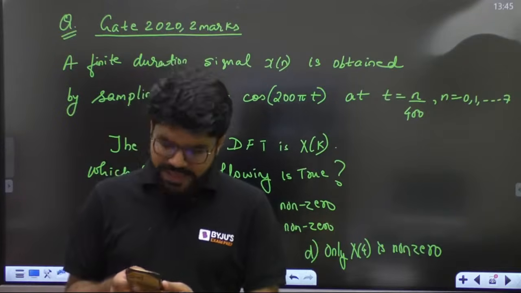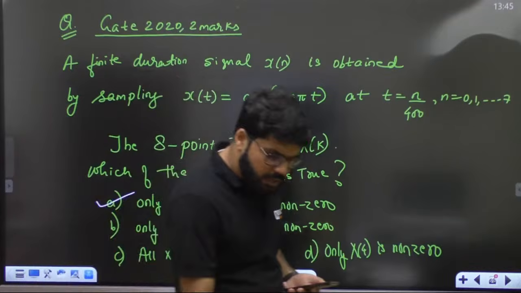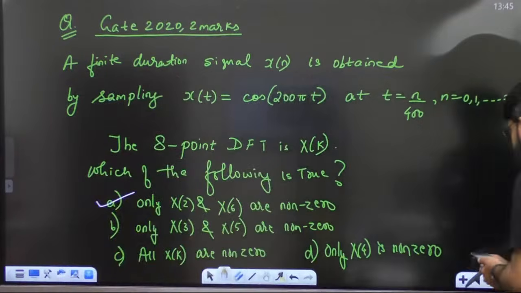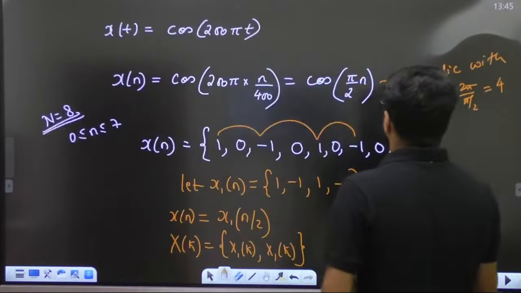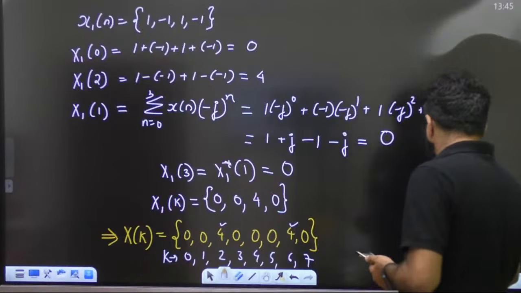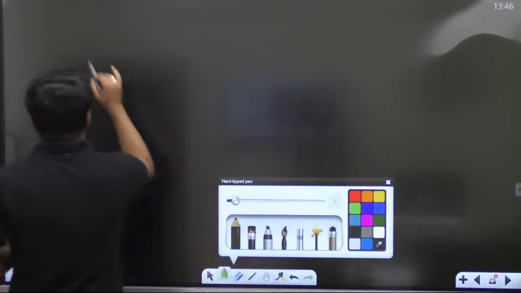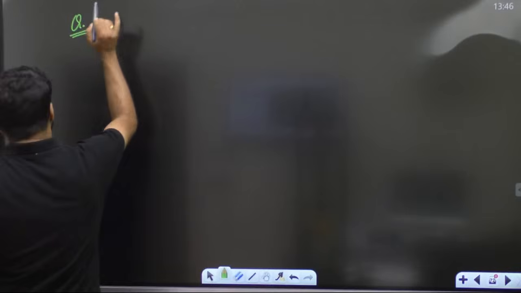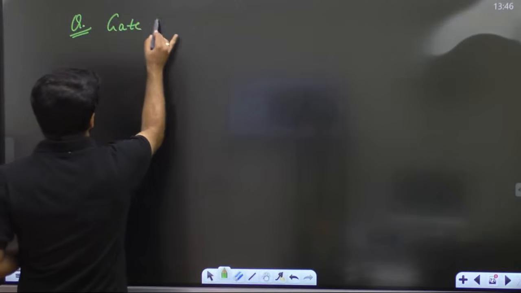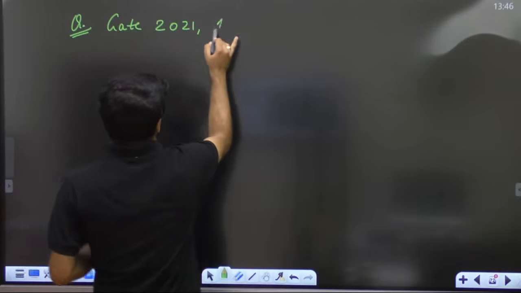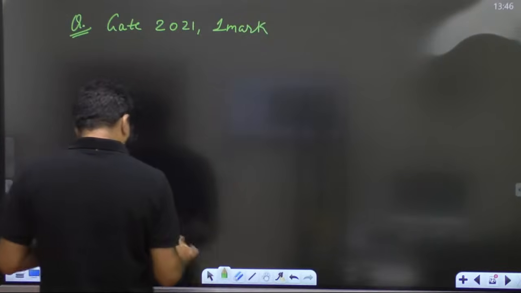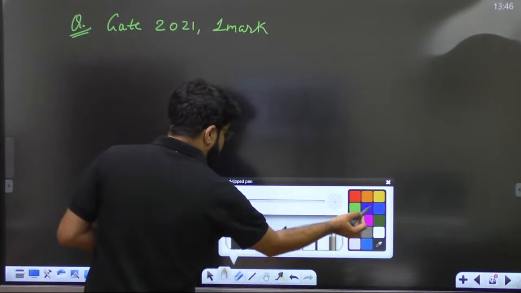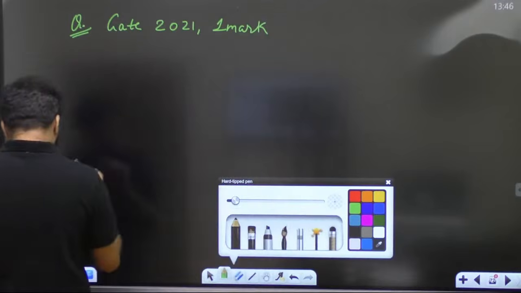So one more question, GATE 21, that's a 1 mark question only. Let's complete the GATE 21 question also. I'll write it down, that also is not typed with me right now. So for the current year, let's see the level of GATE 21 also. This one is again conceptual, 1 mark because it is not lengthy. If somebody knows, then he can easily crack it.